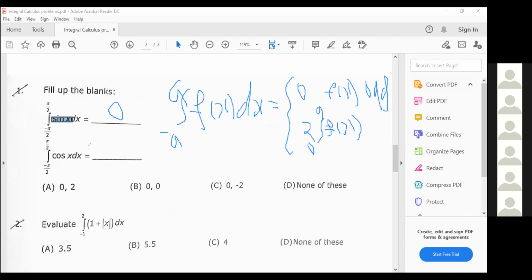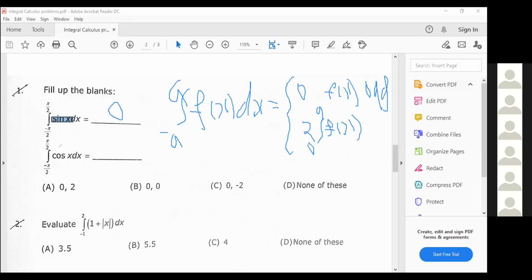Now sin of minus x is minus sin x, so that equals minus f of x. That's why, by using the property of definite integral, you can write this value as 0. That could be any one of the options; we can't decide based on the first value alone, because all three options have 0, but the last option, none of these, does not. If all three options don't match, then you can select the last option.